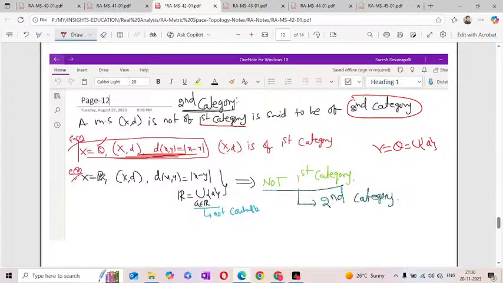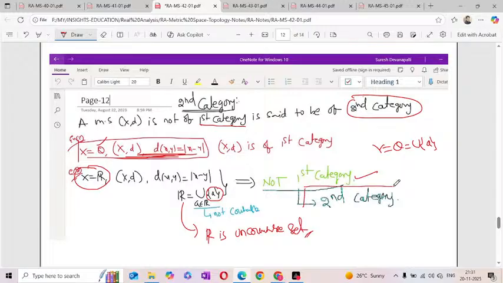But in place of the rational numbers, suppose I am taking the real numbers. So R is equal to the union of single term sets, and R is an uncountable set. So how many sets do we have? An uncountable number of sets, not countable. So it is not first category. Not first category means it is second category. That means the conclusion is either first category or second category.